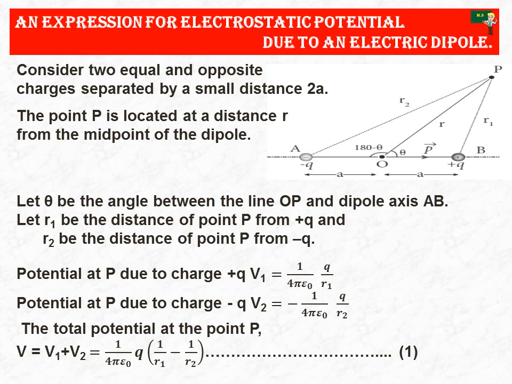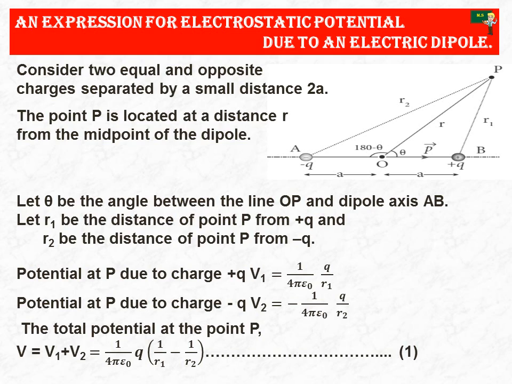Now let theta be the angle between OP and the dipole axis AB. Let r1 be the distance between the point P and plus q, and r2 be the distance between the point P and minus q. Here the angle AOP is 180 degrees minus theta.